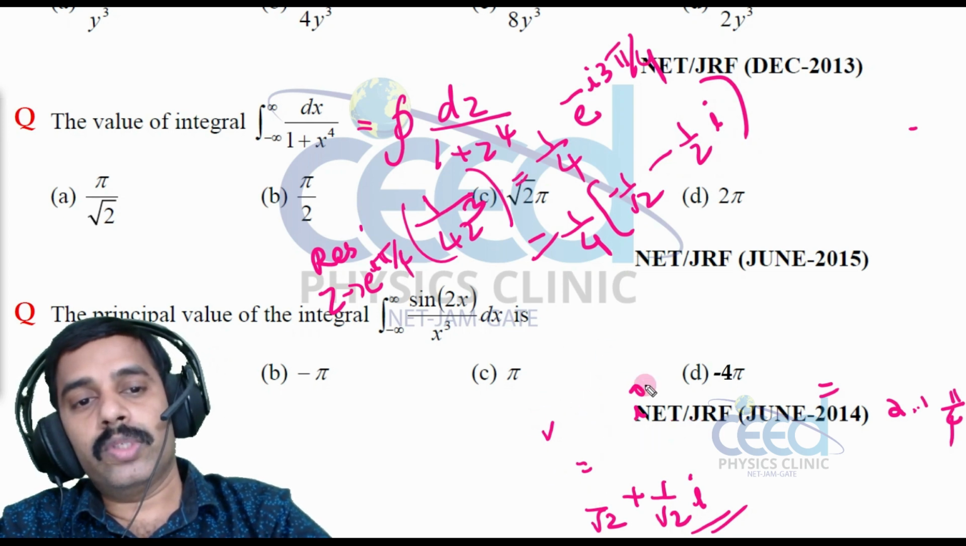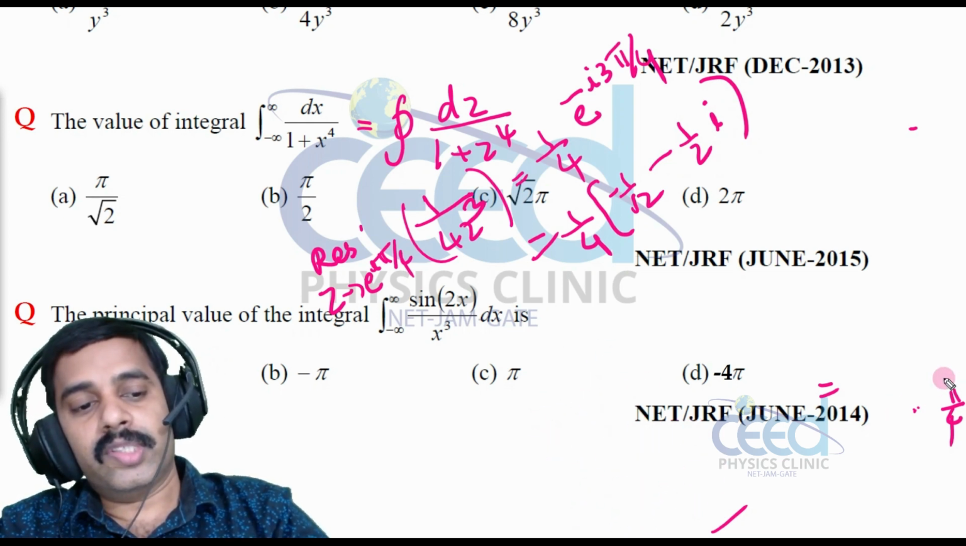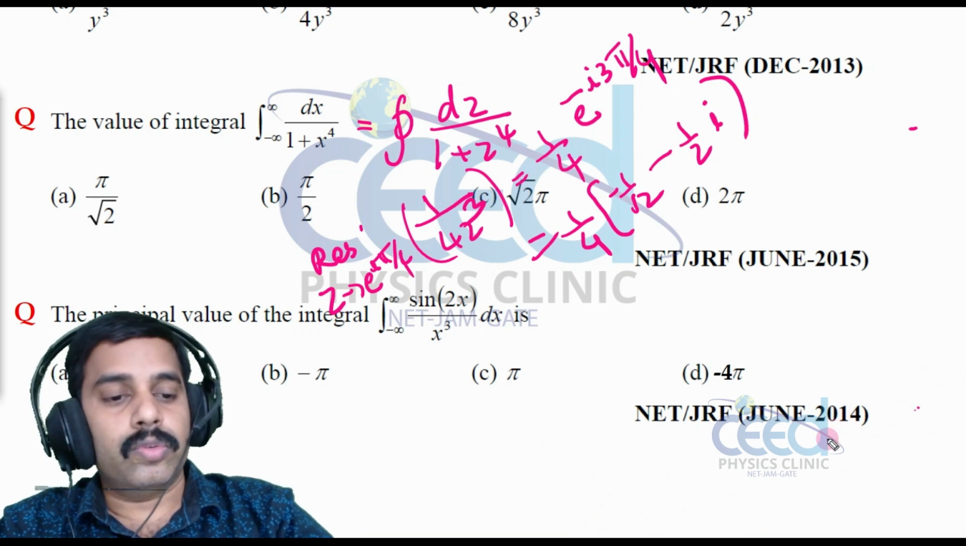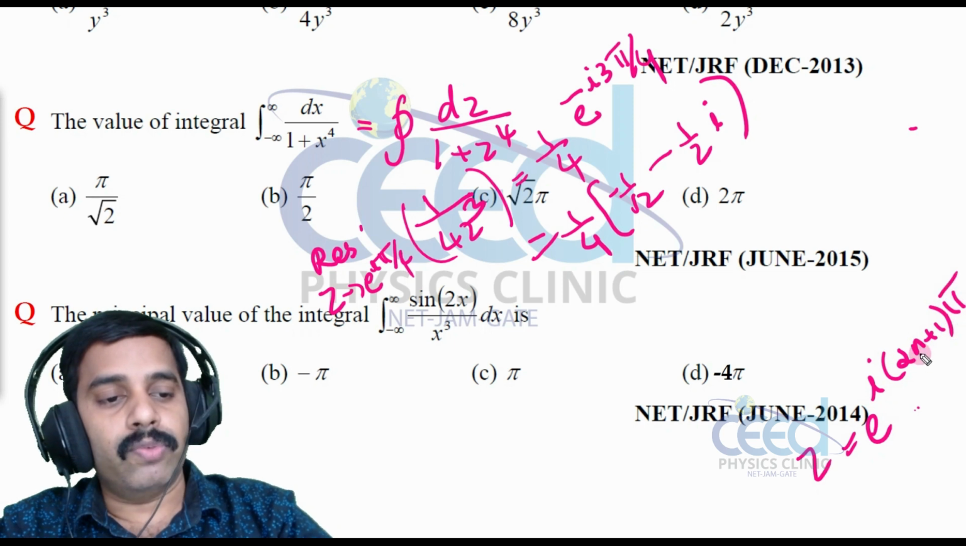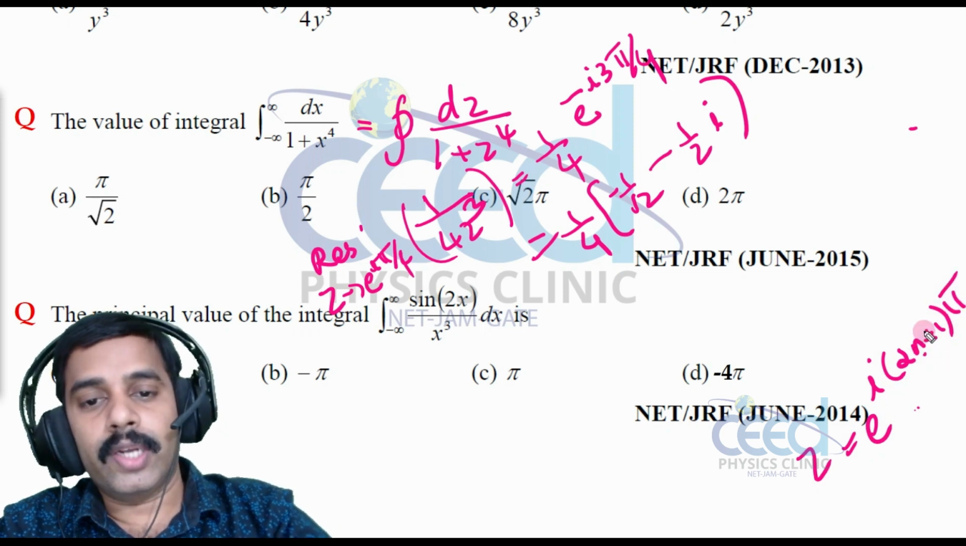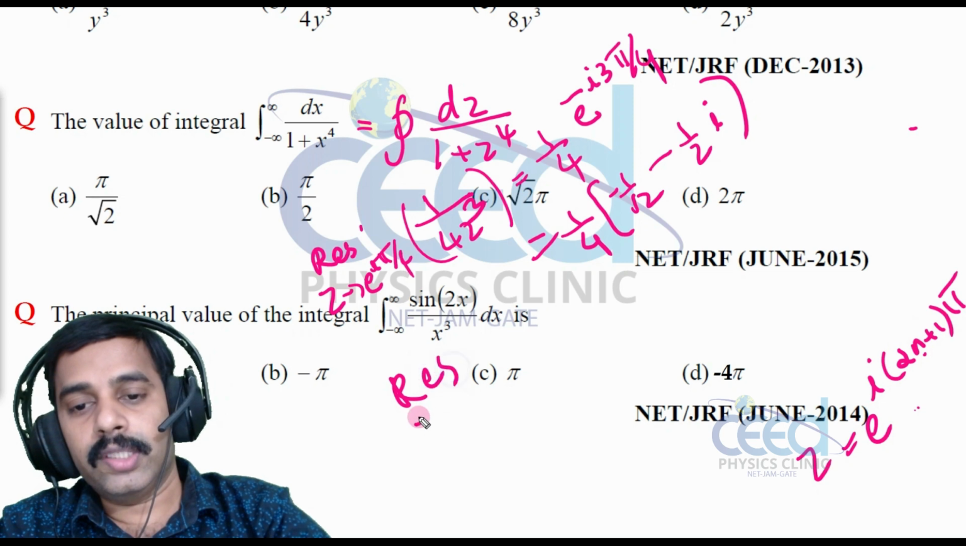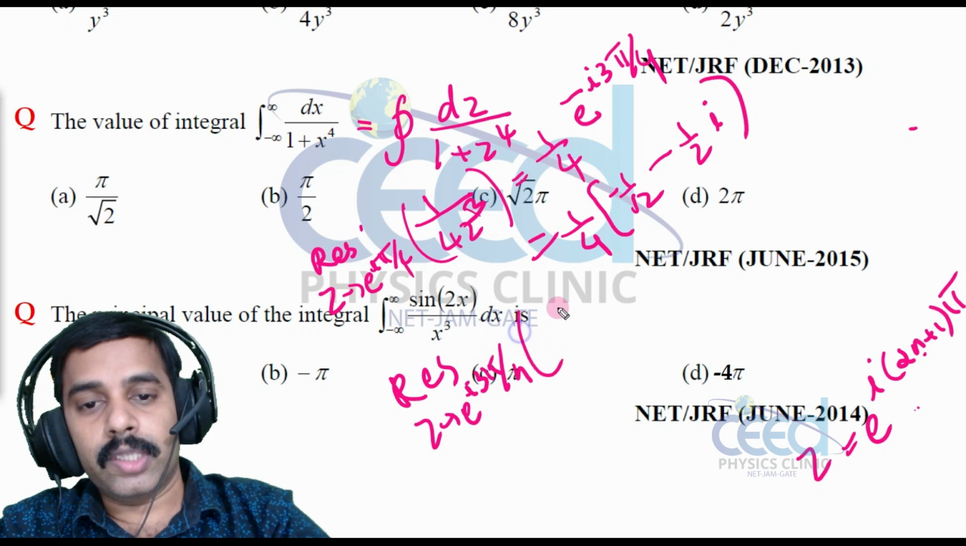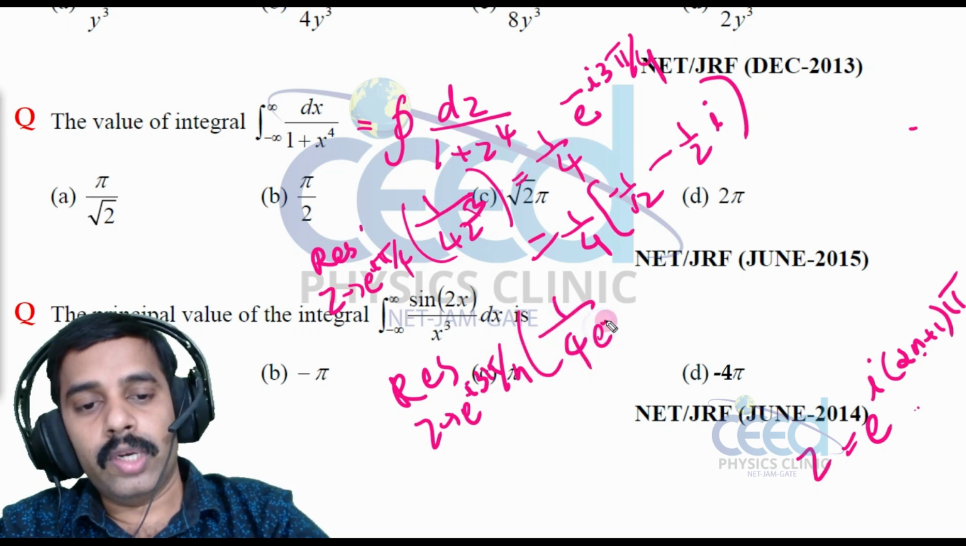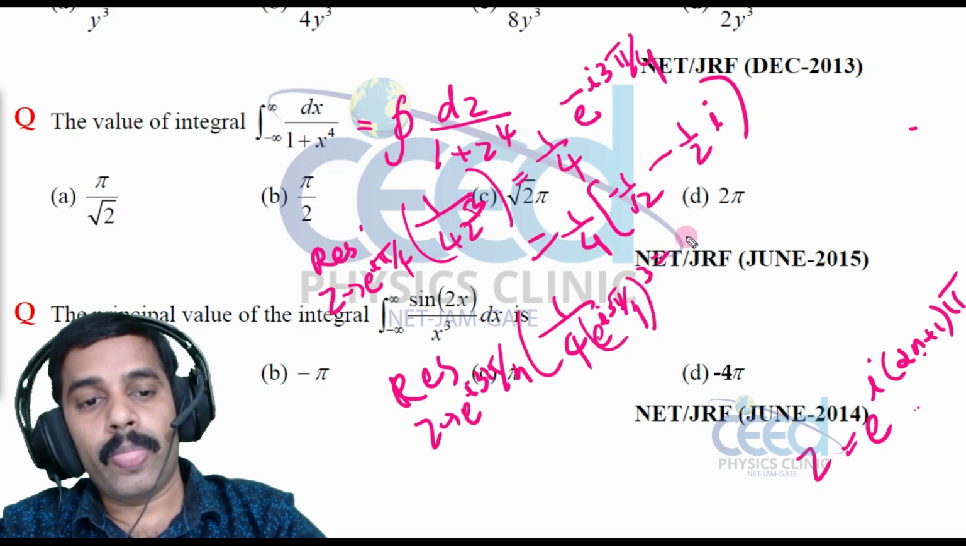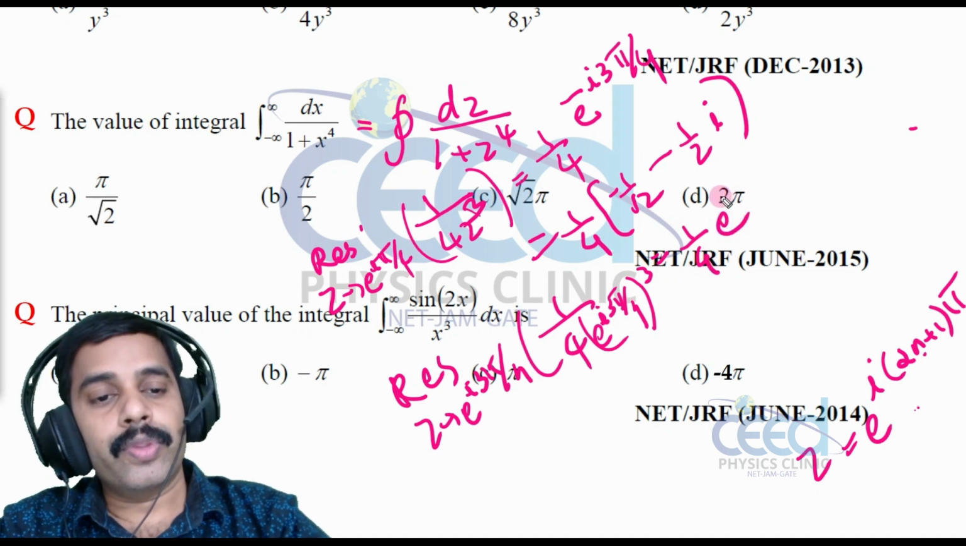Now let us substitute the value for the second residue. z is equal to e raised to i into (2n plus 1) into π, and for the second pole n is equal to 1, right? That is e raised to i 3π by 4. So the residue at z is equal to e raised to i 3π by 4. 1 by 4 z cube means 1 by 4 into e raised to i 3π by 4, the whole cube, right? So 9π by 4, that is equal to 1 by 4 into e raised to minus i 9π by 4.